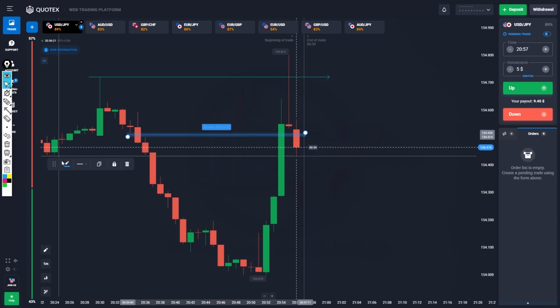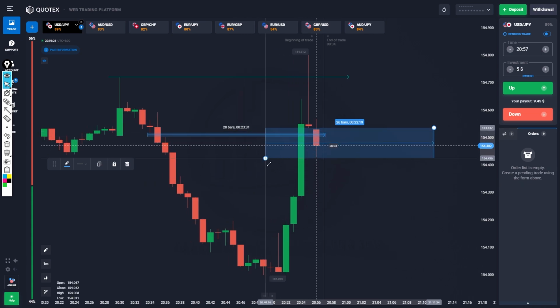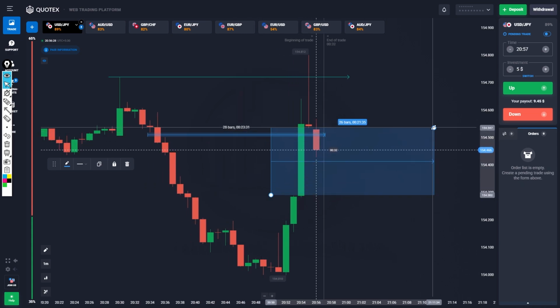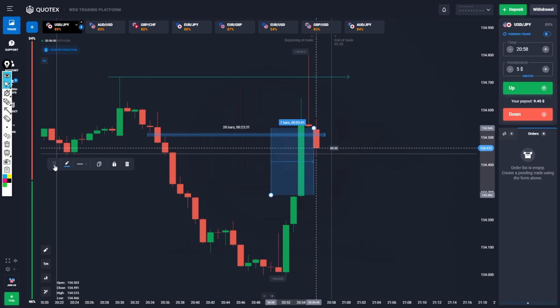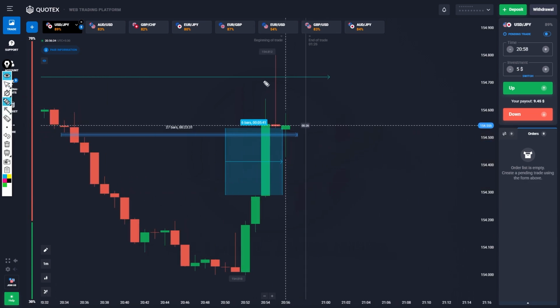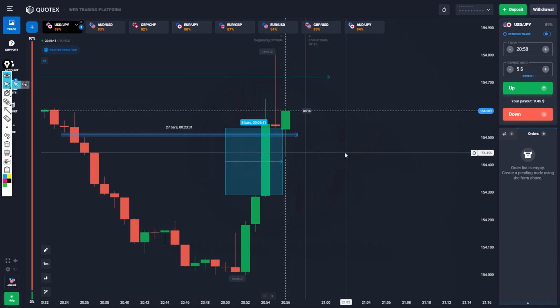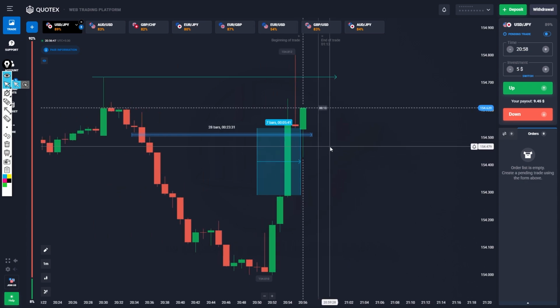Okay, but it was not respected, and here is one gap. See, this is one kind of example. See, the first gap is here. After finishing our target, that means after sweeping the liquidity, this first gap will be a manipulation gap. Okay, so I am not going to believe this gap. I need more extra confirmation to take the trade.